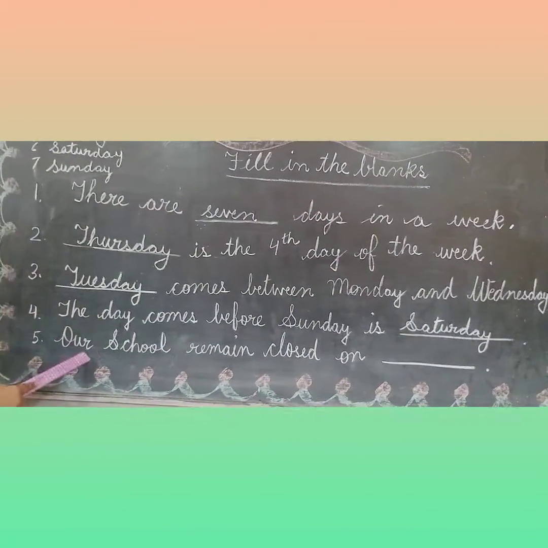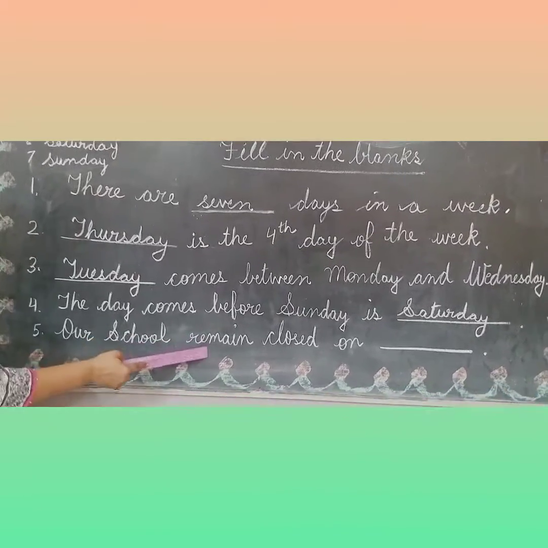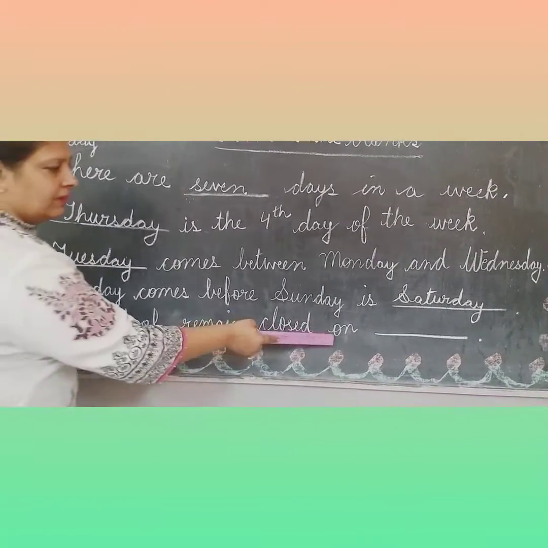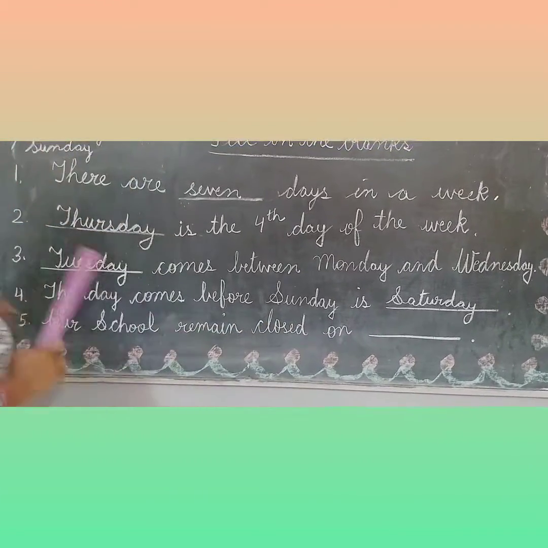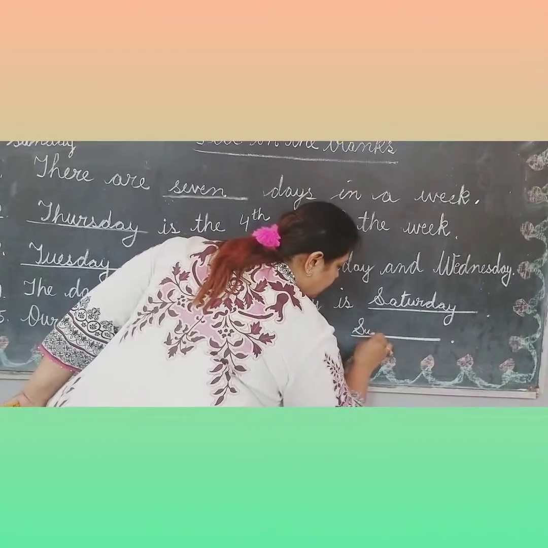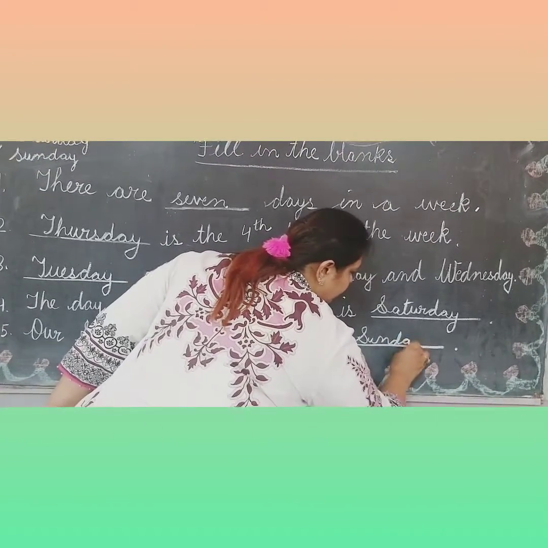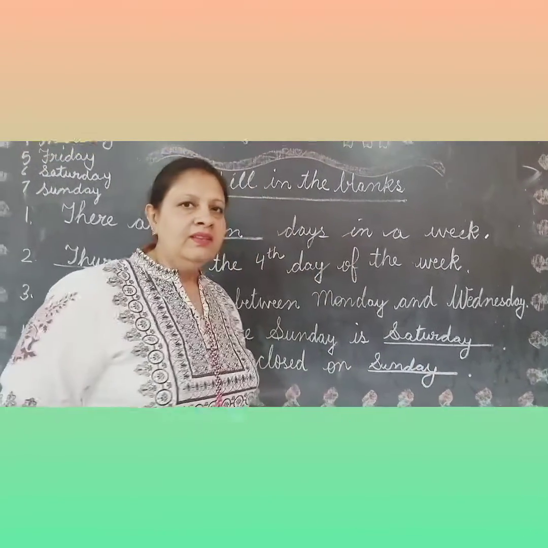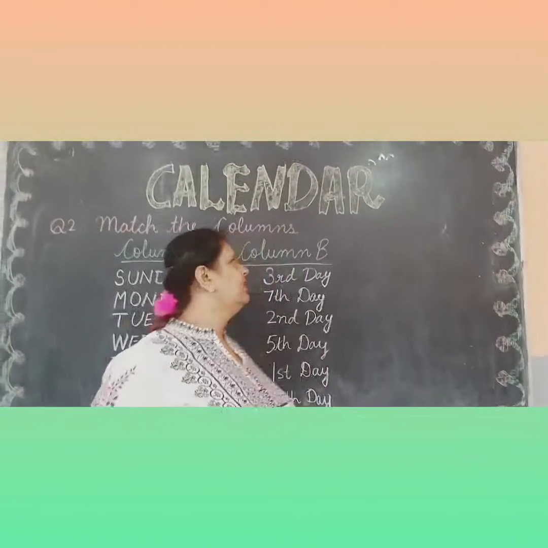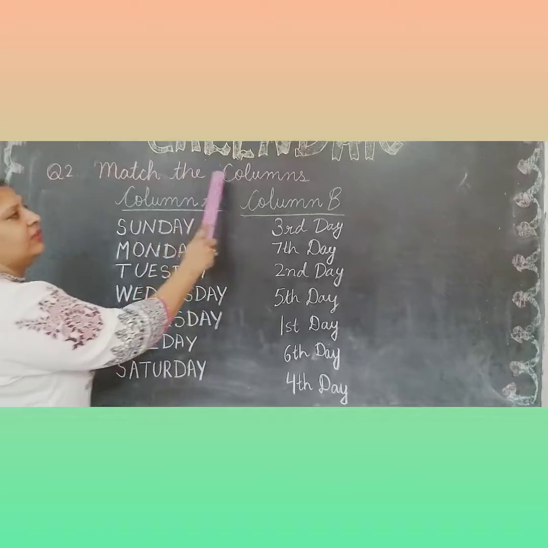Last one is our school remain closed. हमारा स्कूल बंद कब रहता है? On every Sunday. You know that. So write here Sunday. Okay kids? Now kids, we will do our second question, that is match the columns.